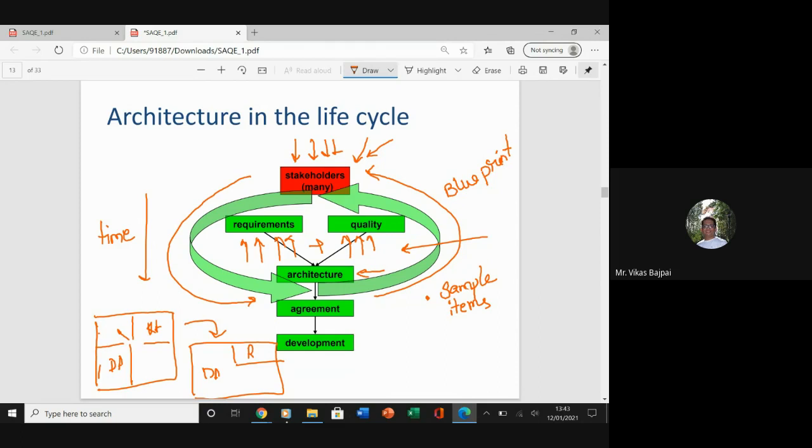So once this is freezed, then we start the development. So here also, once it is freezed, we went for an agreement, we have started the development. I haven't added the successive stages, right? That would be your overall development, coding, testing, and other stuff.